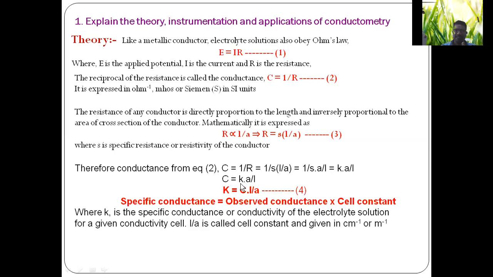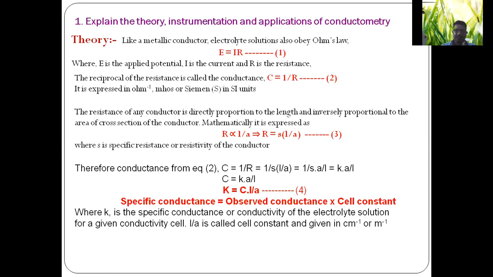Then it can be written as K is equal to C into L by A, where K is specific conductance, C is observed conductance, and L by A is the cell constant. So specific conductance is equal to observed conductance into cell constant. This equation is the basis for conductometry.